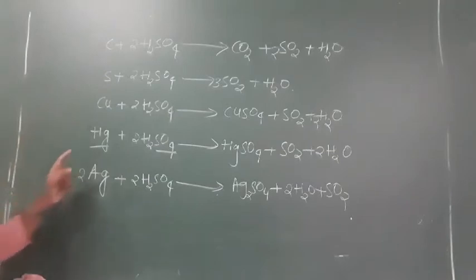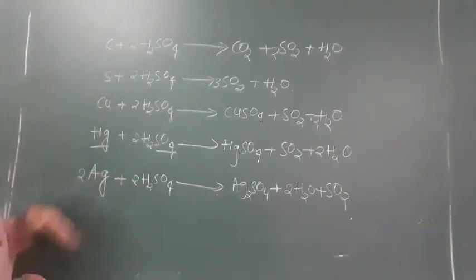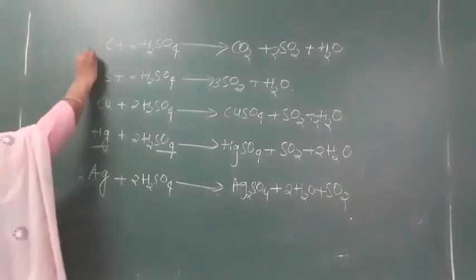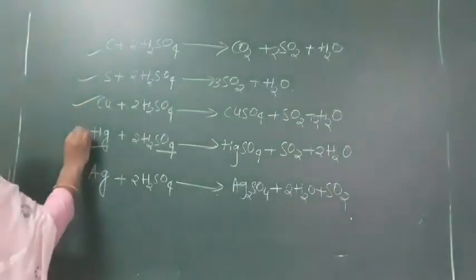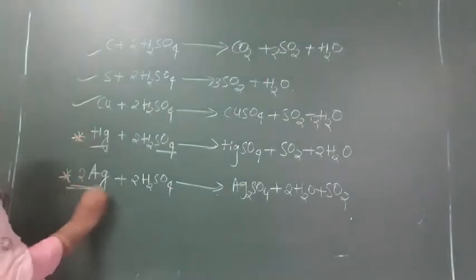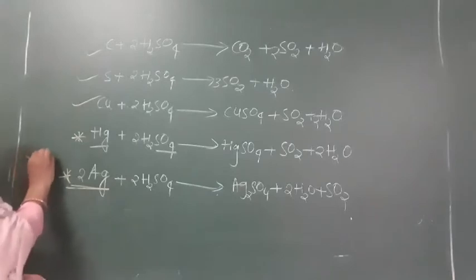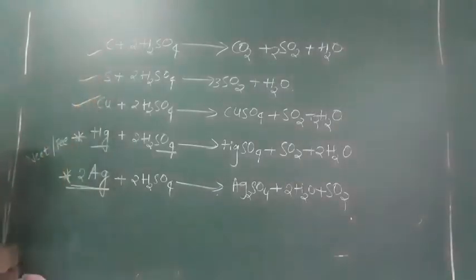Metals and non-metals both get oxidized here. H2SO4 is the oxidizing agent in all these reactions. Up to here is given in NCERT. Silver and mercury are extra I have given here. So for NEET and JEE Mains, these are extra points. These three are given in NCERT.